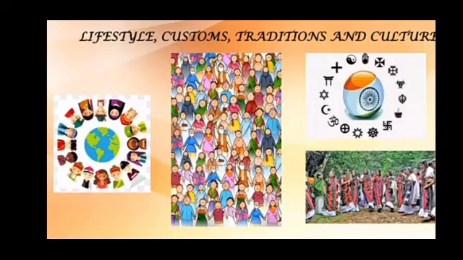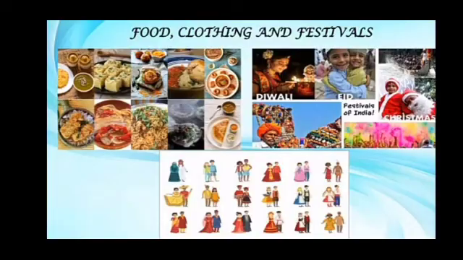We have different kinds of lifestyles, customs, traditions and culture. There are many different kinds of people in India, and they follow different castes, tribes and religions, but they all live in one country like India.